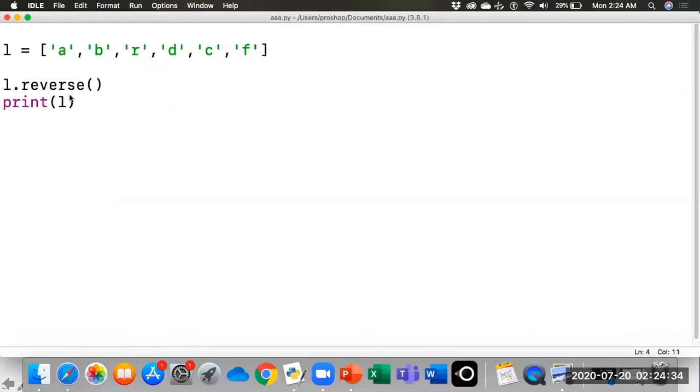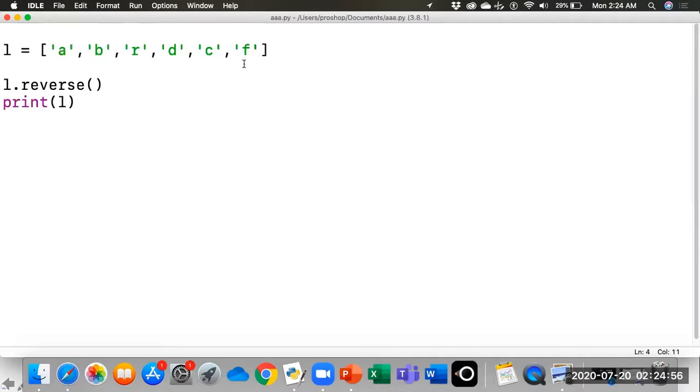We are using the reverse method on the same list. It has the first element A, the second is B. According to the reverse method, it will shuffle the elements such that the last item becomes the first element and the second last element becomes the second element. Let's say F will become the first element and C will become the second element.